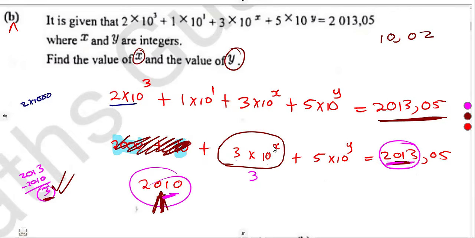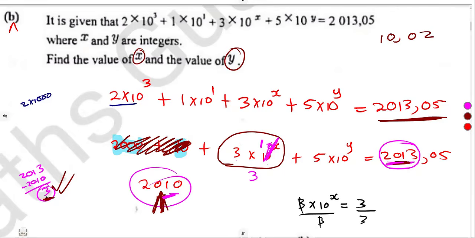So which number are you going to put here so that you remain with a 3? Our x was going to be what? A 0. Remember, any number to the power of 0 is what? It's 1. So 3 times 1 is this 3 that we have. Or it's just an equation that you're going to formulate. 3 times 10 to the exponent of x is equal to what? This one. The whole of this part must give us the 3 that we want, the remainder. So what is x? Divide by 3, divide by 3.